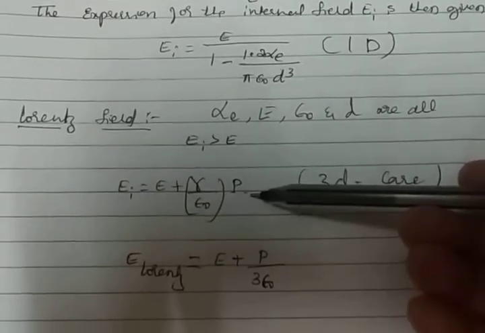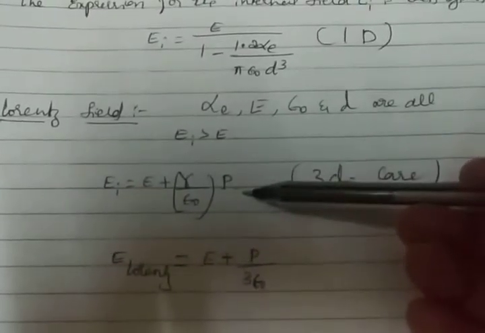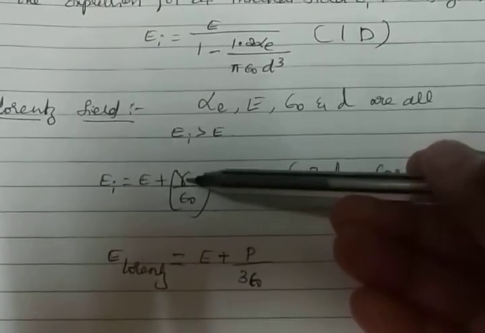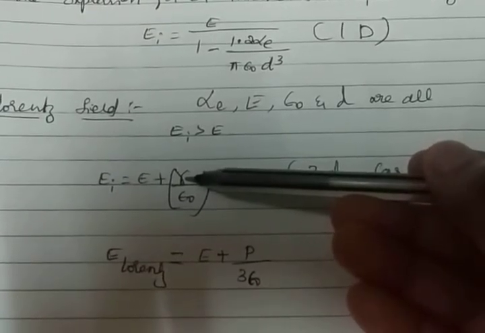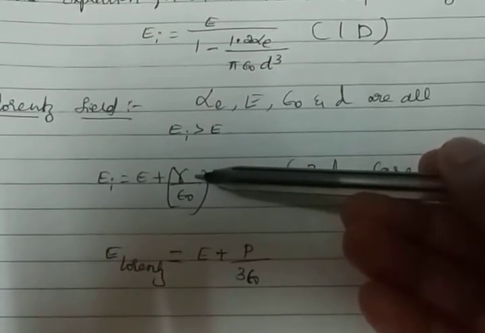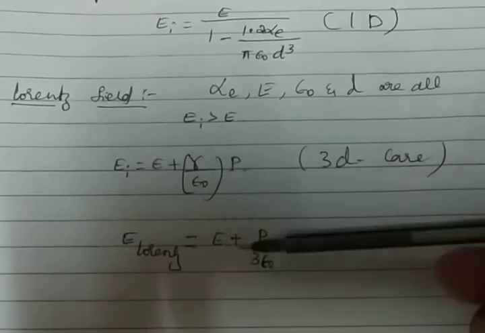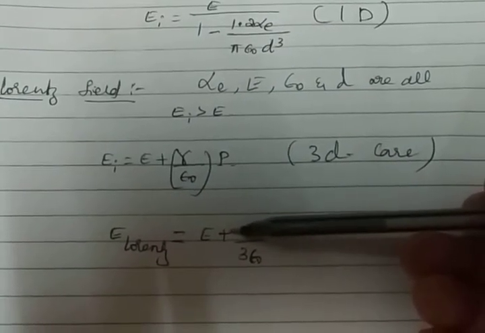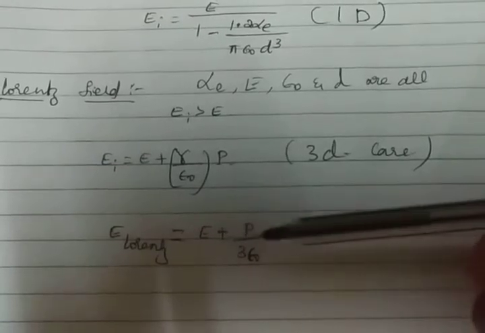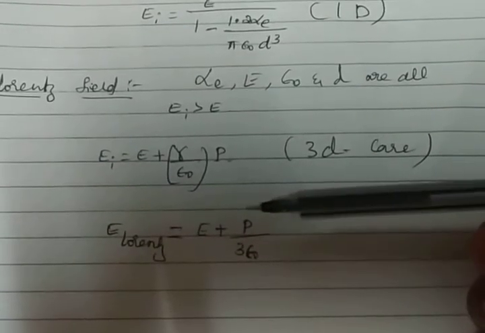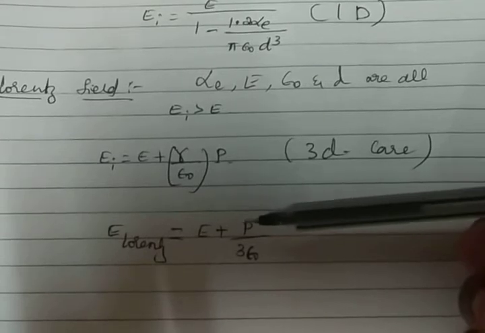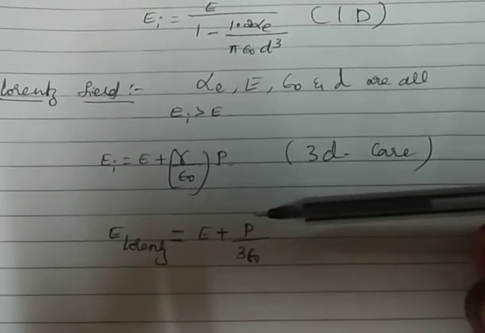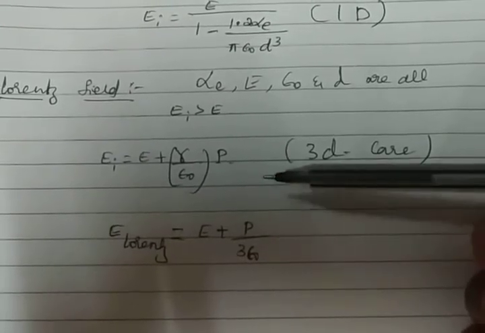Here P is polarization and nu is the internal field constant. In the three dimensional case, if it is a cubic lattice, this concept appears in the crystal structure chapter, which is not in your syllabus.